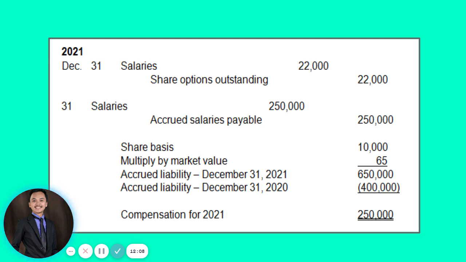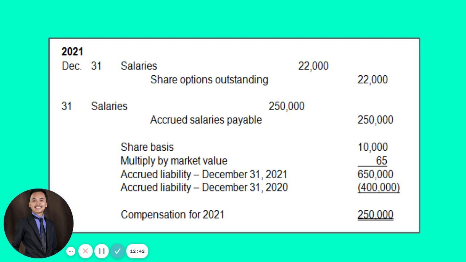So we have a total of 650,000 minus obviously 400,000. Where did we get that 400,000? That's actually from your 180,000 recognized in 2019 and the 220,000 recognized in 2020. So that's a total of 400,000. So only 250,000 of it will additionally be recorded on December 31. So December 31, debit to salaries for 250,000 and credit to accrued salaries payable for 250,000.